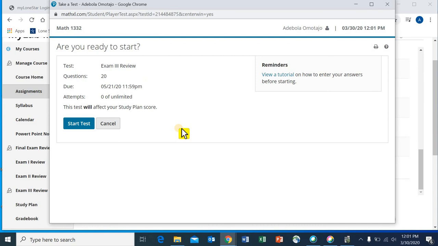actual exam 3. Now, this is not so much like the in-class exams that we normally have where I give you 25 questions and say, hey, answer only 20. I cannot do that on this because it's electronic. So you would have to answer all the questions, but still 20 questions, just like the exam review is 20 questions.